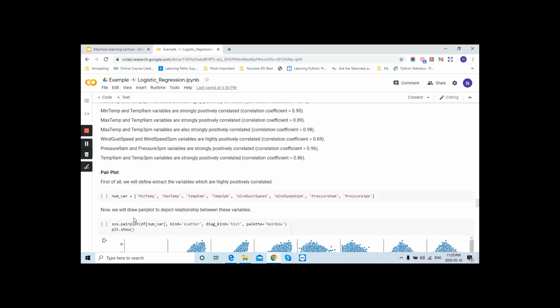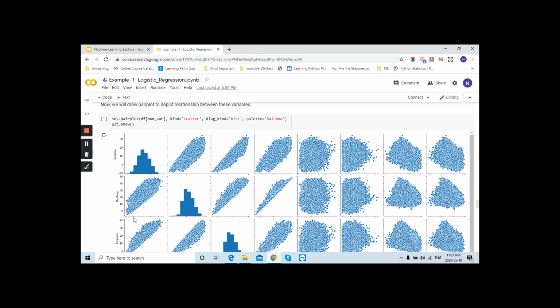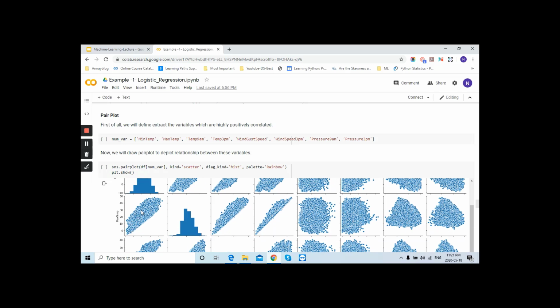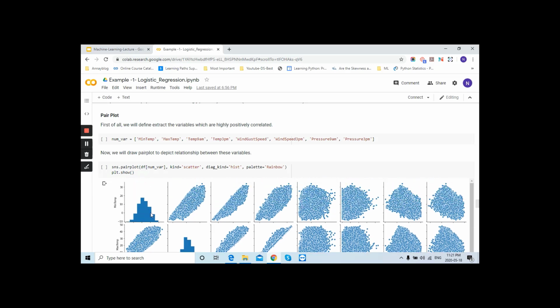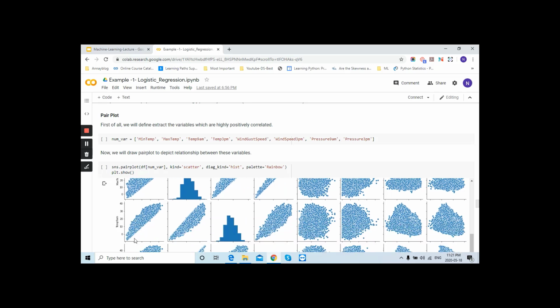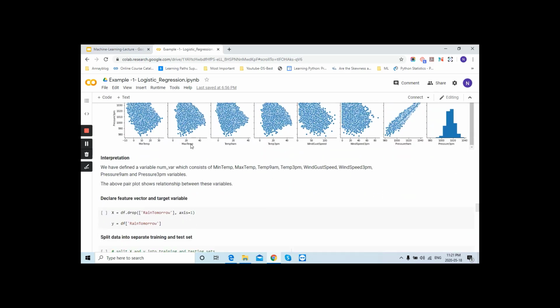Now we will do the pair plot as well to look at the relationship between them. A pair plot is very useful when you want to check the relationship of a single variable with the others, and how they are correlated with each other. This is another way. Here, this is your minimum temperature, this is maximum temperature. If you look along this row, they are varying in the same direction, right? If you go below this, then there will be the maximum temperature.